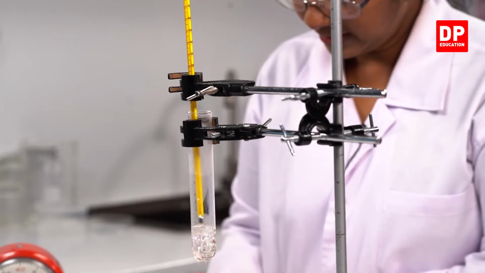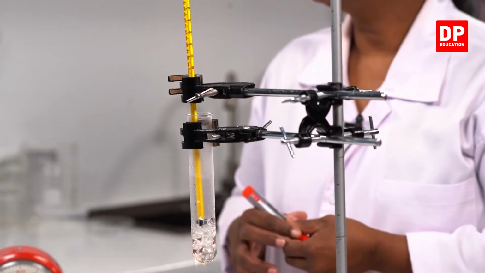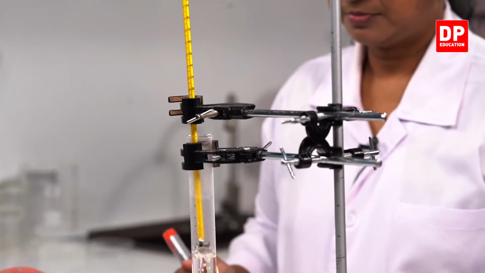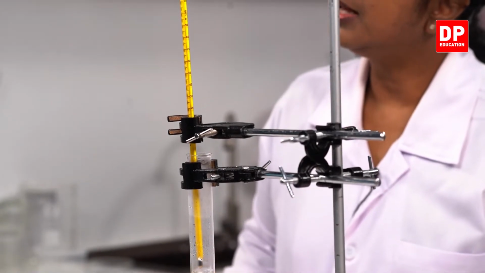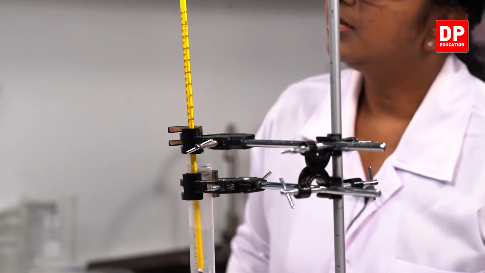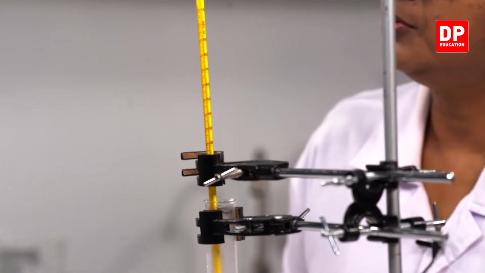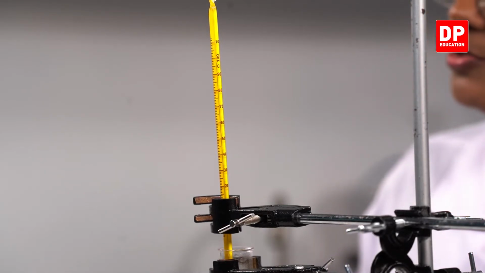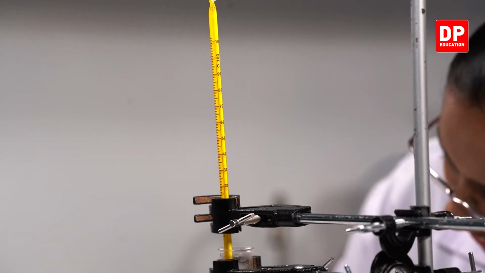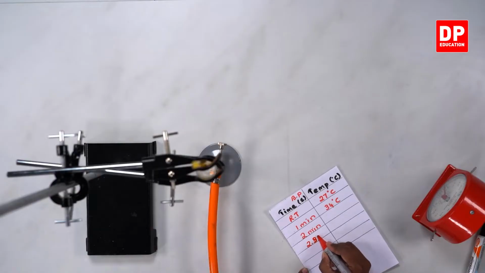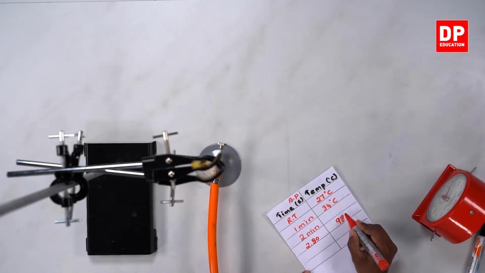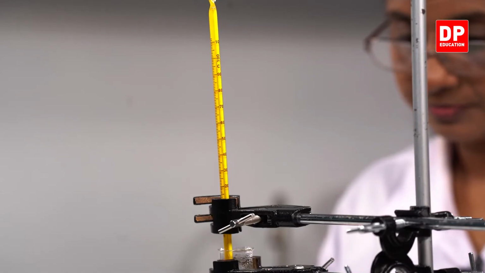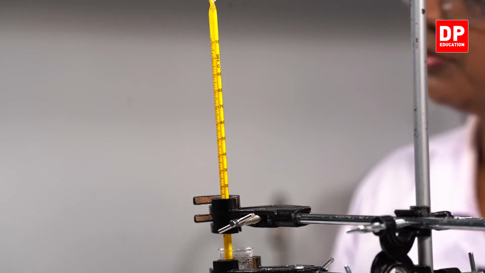So, if we take the temperature at 2 minutes, you can see the temperature has gone up to almost closer to 100 degrees Celsius. The time is 2 minutes and 30 seconds. So, the temperature is nearing 98. So, now you can see the boiling process.